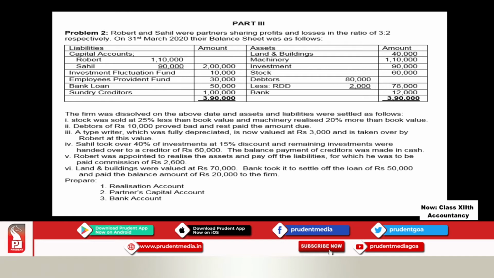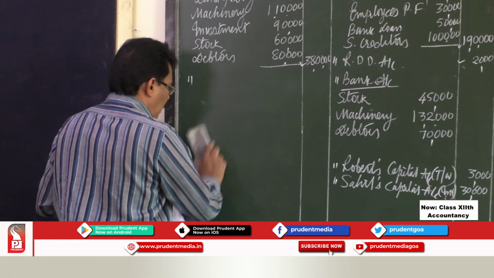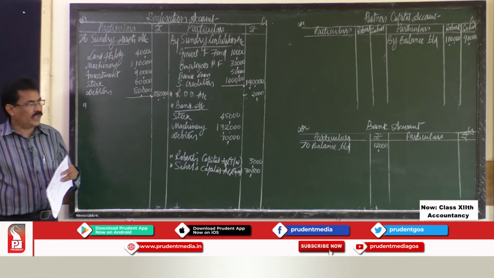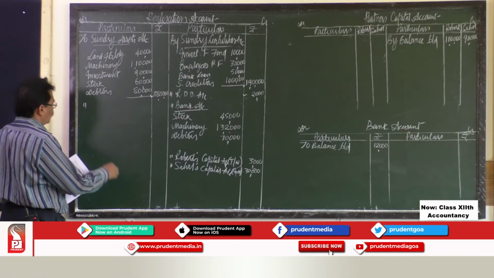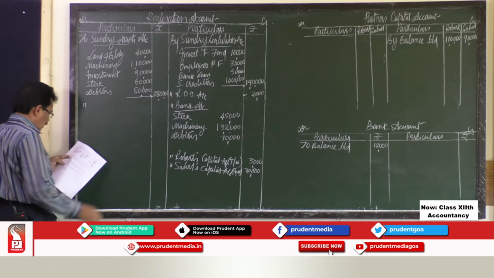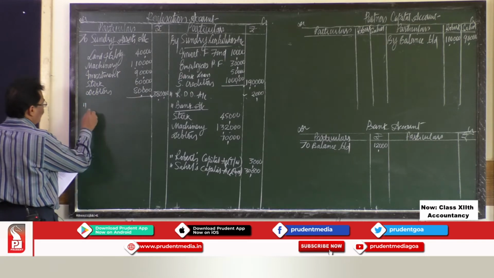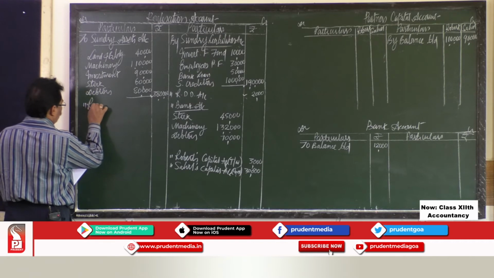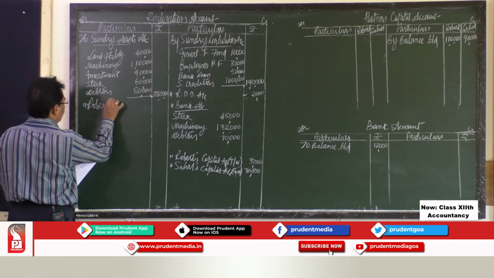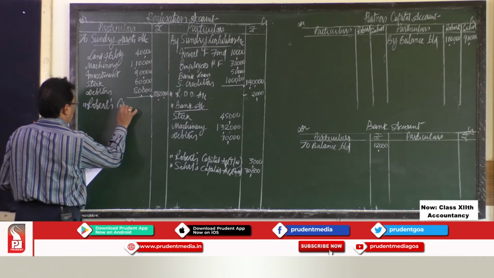Then Robert was appointed to realize the assets and pay off the liabilities, for which he was paid a commission of rupees 2,500. Robert is looking after the dissolution proceedings. So for that he is given a commission of rupees 2,500. So to Robert's capital account.